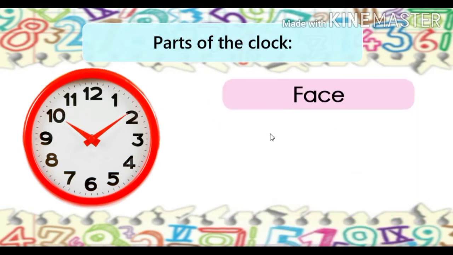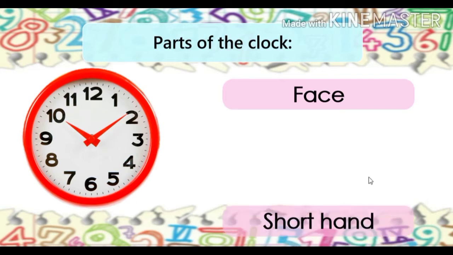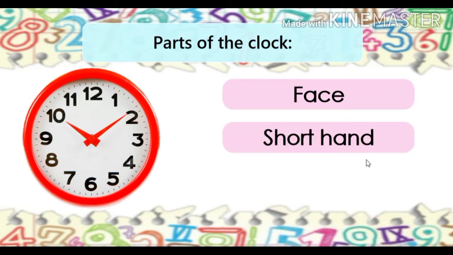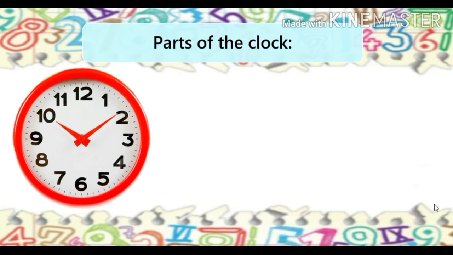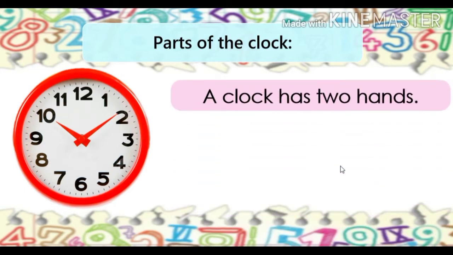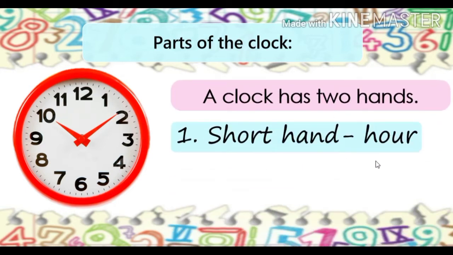So the first part is we have face. So this is the face of the clock. Next, we have the short hand and long hand. Now we are going to find out what is the purpose of the short hand and the long hand. Okay, short hand is for hour.